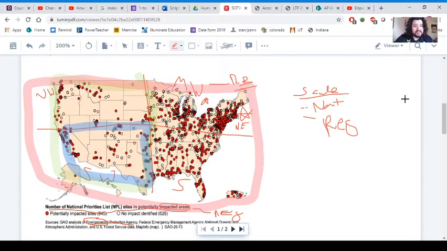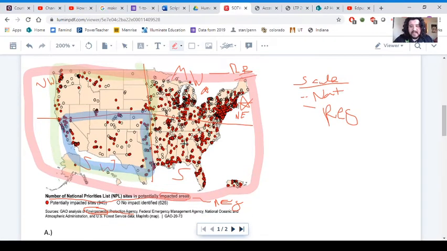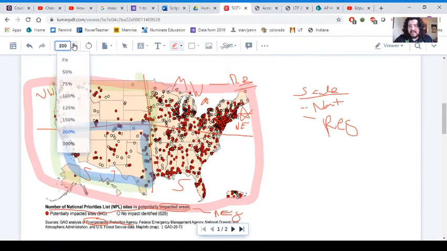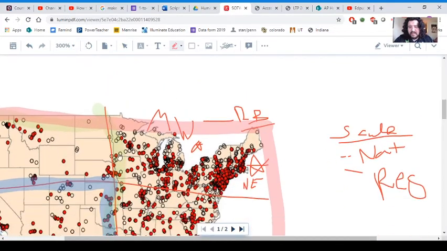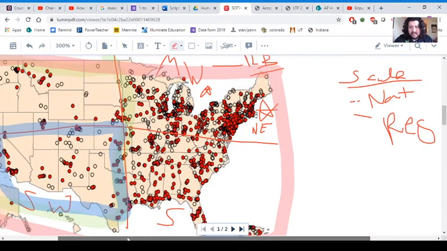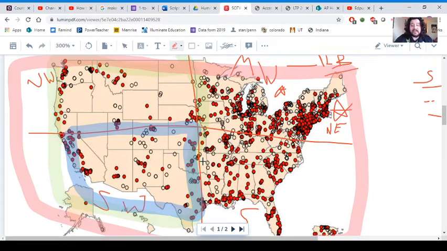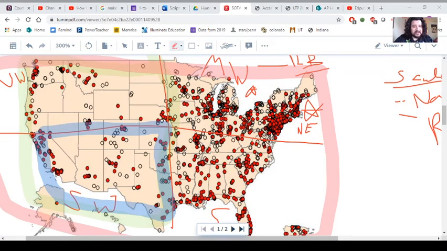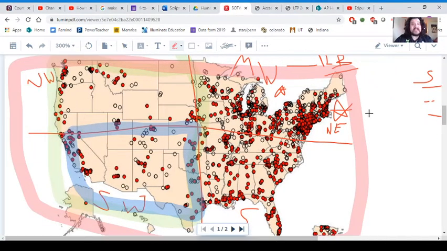Maybe we want to think about a regional scale on one end and what kind of conclusion we get from that data. But then we also want to think about the national scale and how we have a different conclusion based on using that scale instead. Based on how we zoom in or zoom out on where we're looking, that's going to change the way that we interpret this data, and it's going to change the way that we figure out our answers to these types of questions. Scale matters. Whether you zoom in or zoom out, your answers may be different, and that's important because that also means that the information you receive is different too. And that means the decisions that you make may not always be the same.